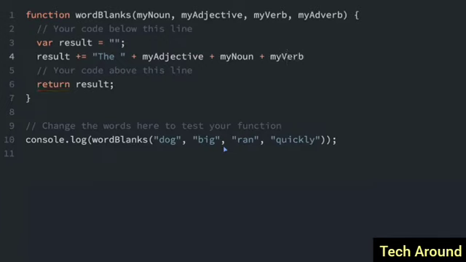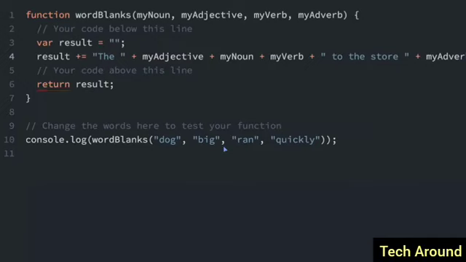The big dog ran, and then where does he run to? To the store. And then we're going to add, oh, we need a space here. So there's a space between this "to the store," and then we're going to add the final adverb.